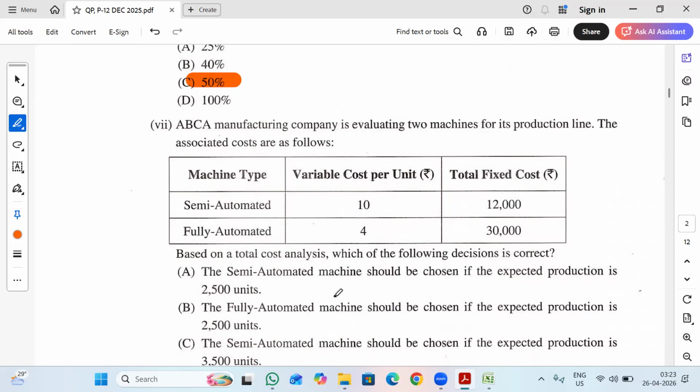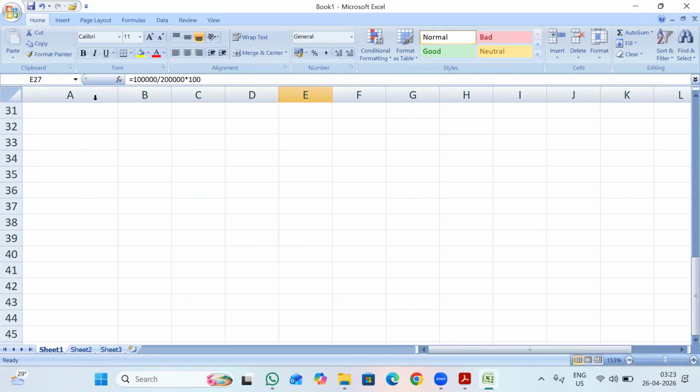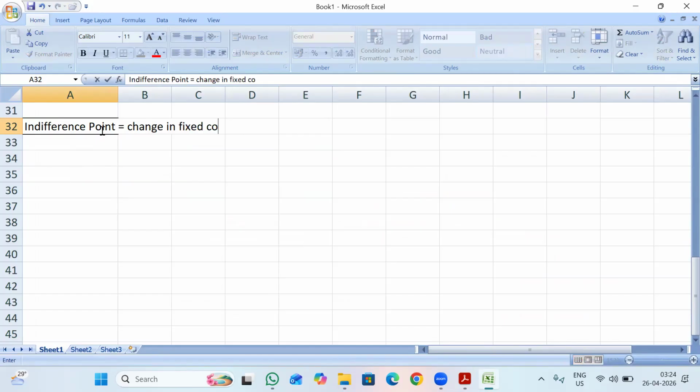So let us calculate the indifference point, that is change in fixed cost divided by change in variable cost per unit.